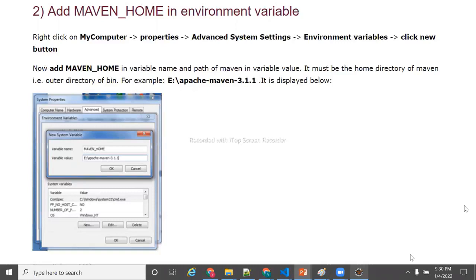Sir, if I create an environment variable, from any path I can access it. Sir, why do we need to access from any path? Because I am installing Maven at some particular path. Am I right, sir? I am going to install Maven at a particular path here.